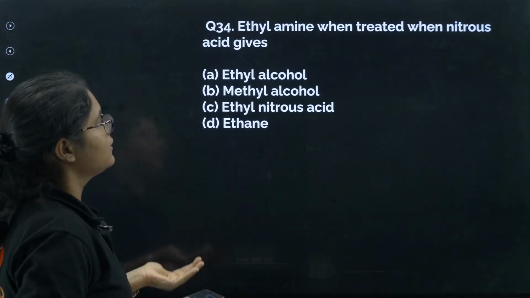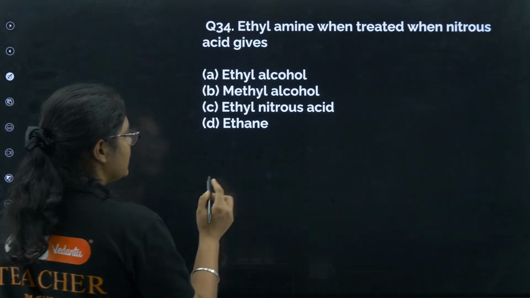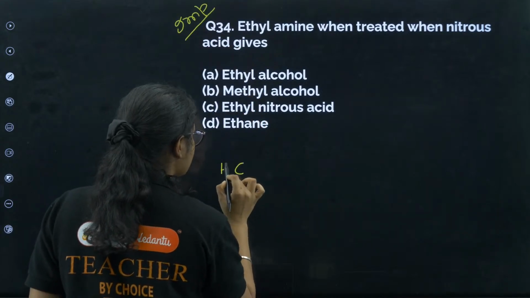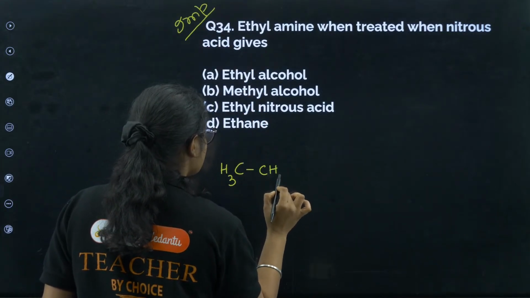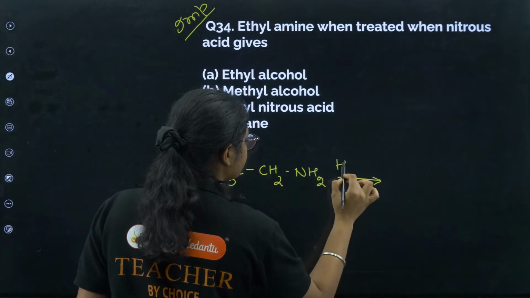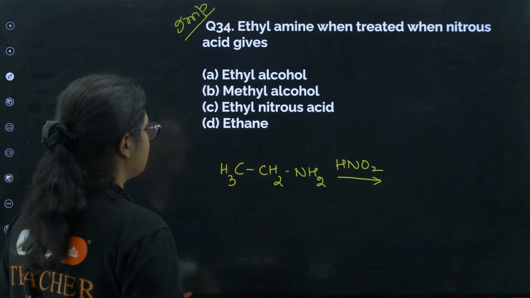Ethylamine when treated with nitrous acid gives. Yes, this is also very important. Ethylamine, important question, mark it. Ethylamine when treated with nitrous acid will give you what?